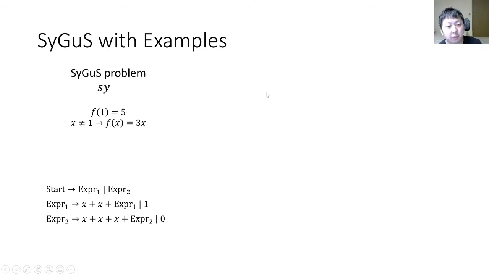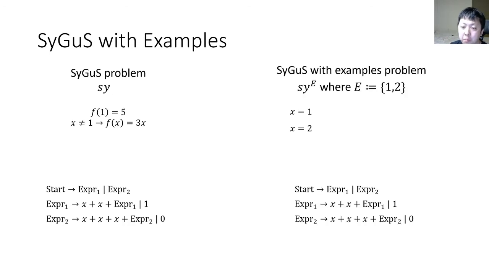In the previous examples, we didn't prove the unrealizability of a SyGus problem psi on all possible inputs. We only proved the unrealizability on two inputs, x equal to 1 and x equal to 2. So we call such a problem a SyGus with example problem psi e for an example set 1, 2, where in the problem psi e, the specification is no longer a full logic formula.